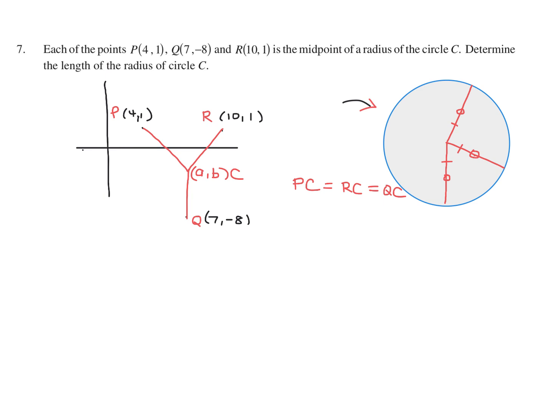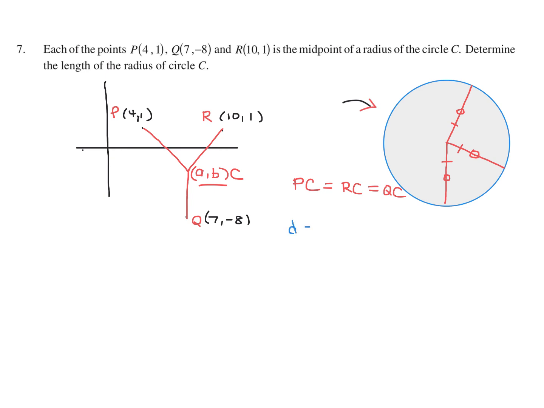Because what do they want? They want the length of the radius. Okay, well, then we can figure that out later on. First, we need the coordinates. Once we get the coordinates of AB, we can find the distance. And then since this is representing the midpoint, we just double that to get the radius. Okay, so here we go with the distance formula.